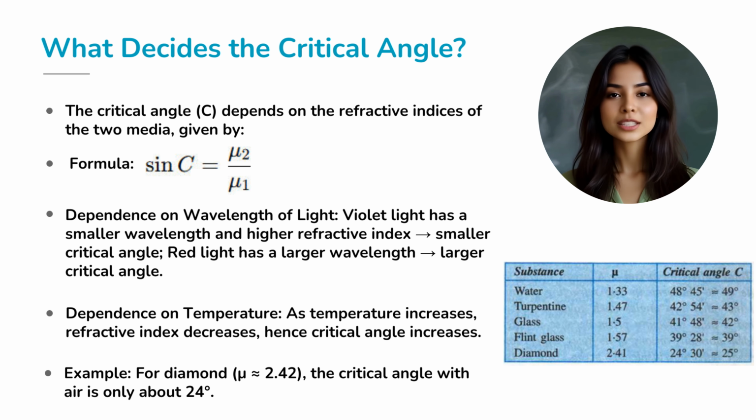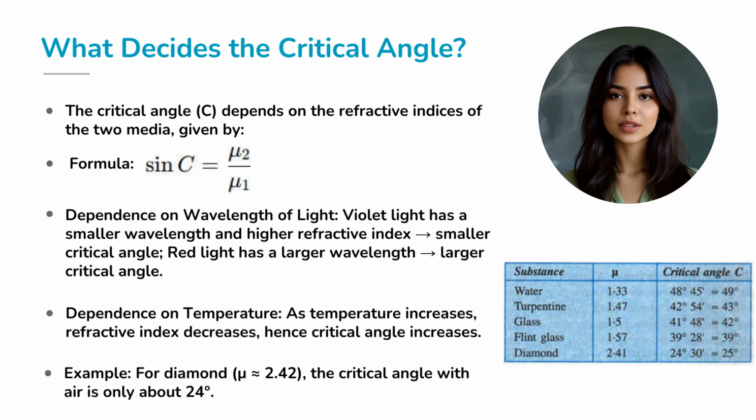Let's now dig a little deeper. What exactly decides this critical angle? The answer lies in the refractive indices of the two media. Mathematically, we define it as sin c equals mu2 divided by mu1, where mu1 is the refractive index of the denser medium and mu2 is that of the rarer medium.